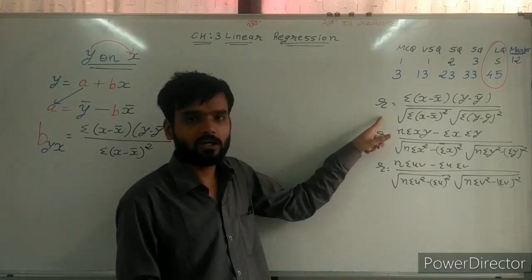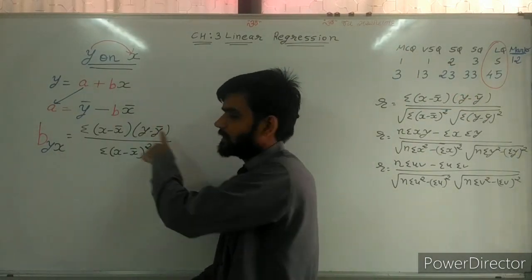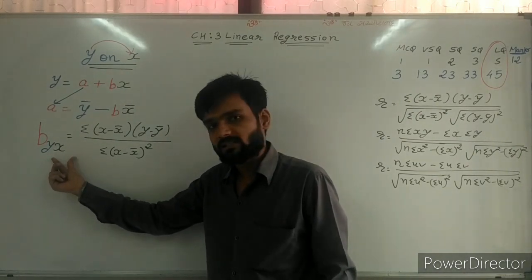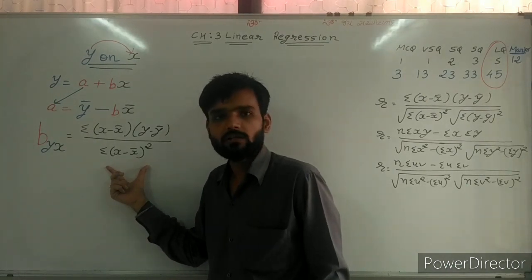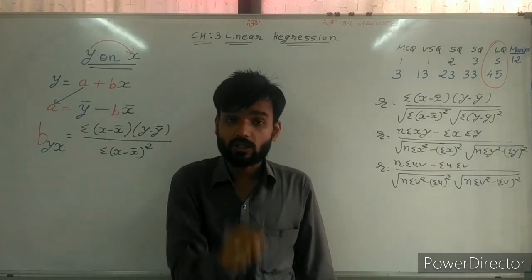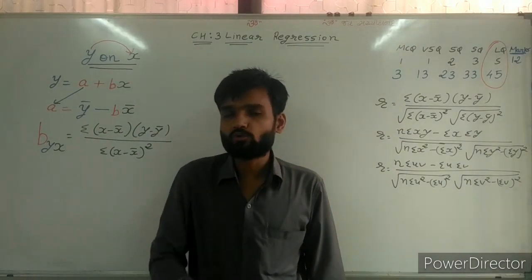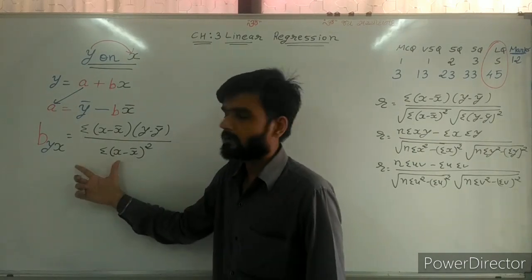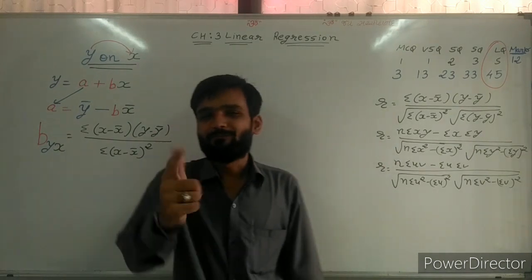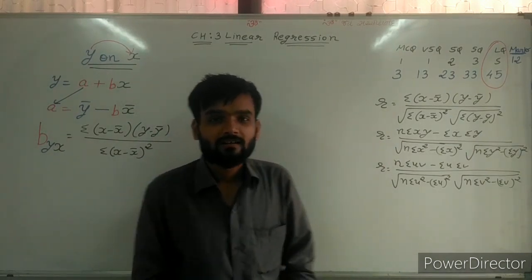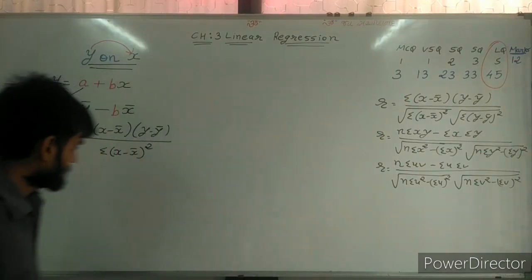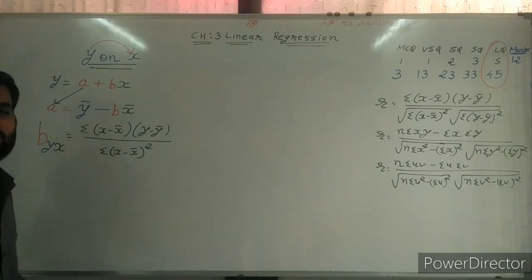Simple. How can we find the formula of B? On the basis of the first formula, numerator remains same. Y depends on x, depend means base. Base is x, so only write x value in denominator. Don't write y, and most important, don't write root sign also. Root sign is cancelled. In this way, we can remember the formula of B. So now make the second formula on the basis of this, that you can find your B. And I have no doubt about it.